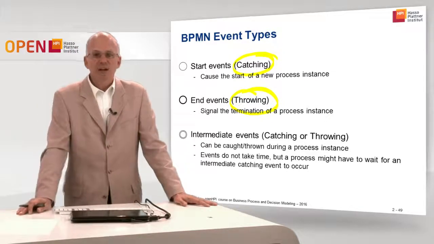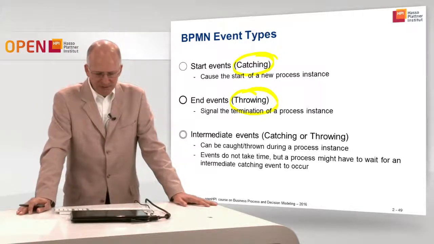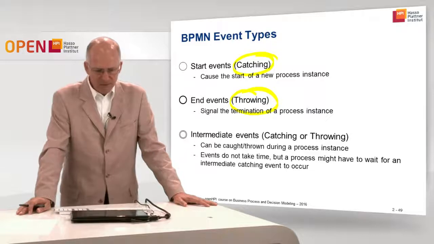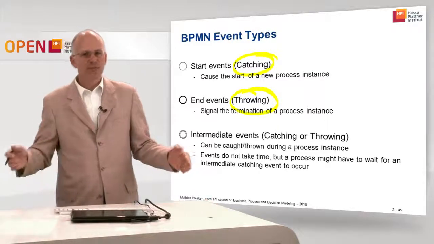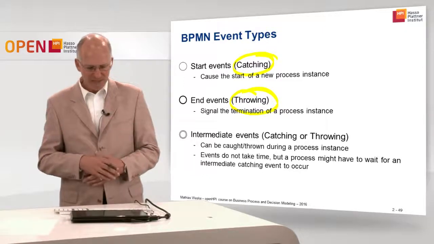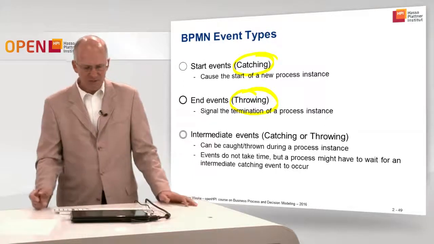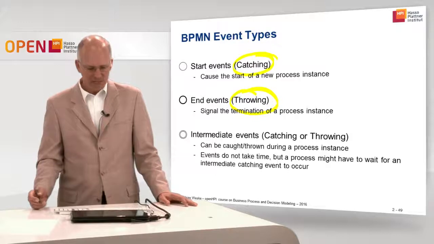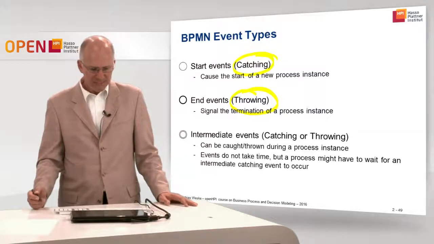In addition, there are so-called intermediate events. Intermediate events happen after the start of the process and before the end of the process. Therefore, they are intermediate events, and they can be of catching and of throwing nature. So intermediate events can be caught or thrown during a process instance.